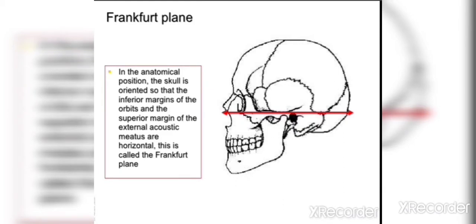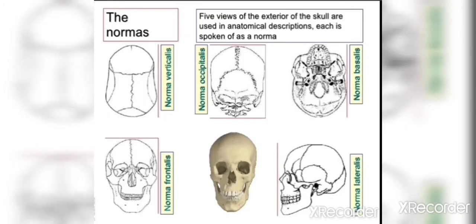For discussion of the skull, we should know about its anatomical position. In its anatomical position, the skull is oriented so that the inferior margins of the orbits and the superior margin of the external acoustic meatus are in a horizontal plane. This plane is known as Frankfurt's plane. So this plane places the skull in its anatomical position.